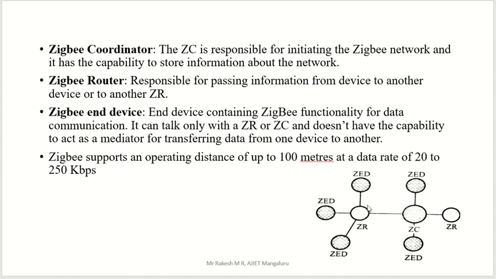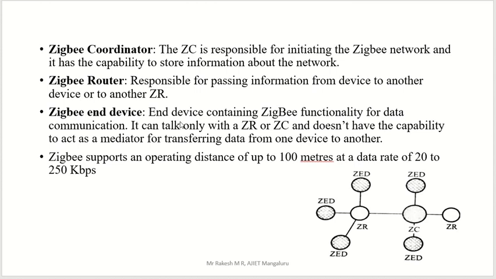But what about ZR? That is the ZigBee router, responsible for passing information from one device to another device. Between one ZED and another ZED, the information is passed through ZR.